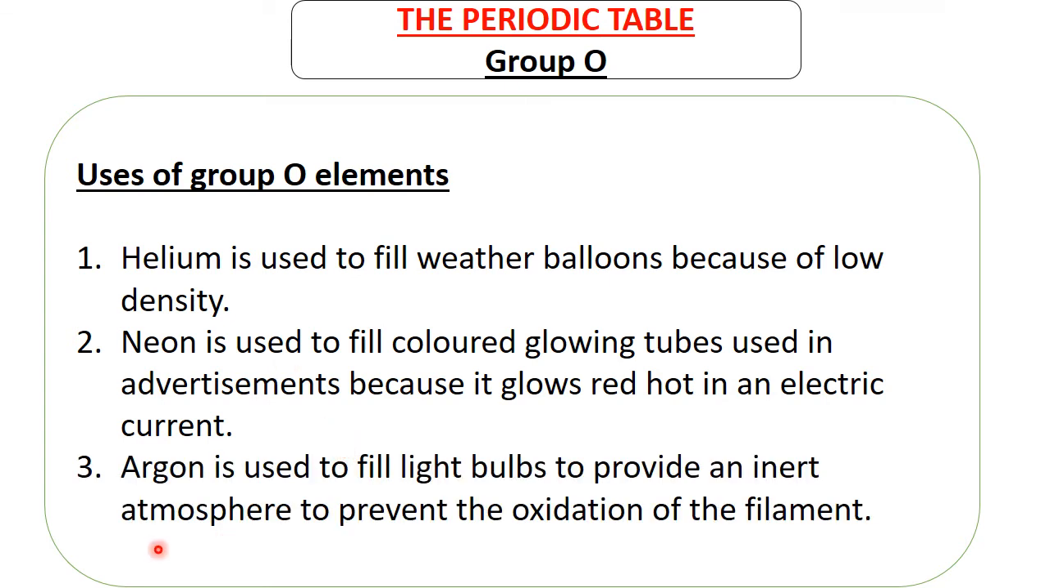Argon is used to fill light bulbs to provide an inert atmosphere to prevent the oxidation of the filament. So there are those light bulbs which we used to use in the old days. Maybe some houses still use them. I don't like them because they consume a lot of electricity.